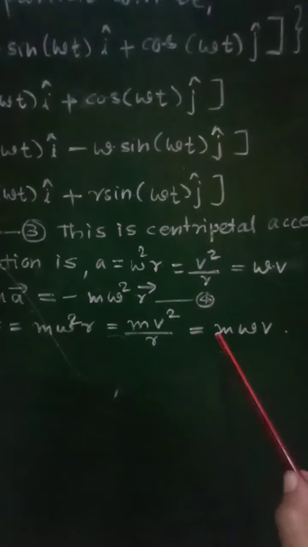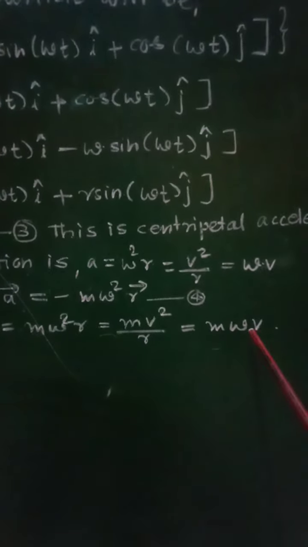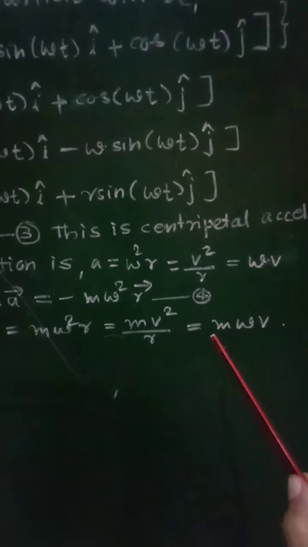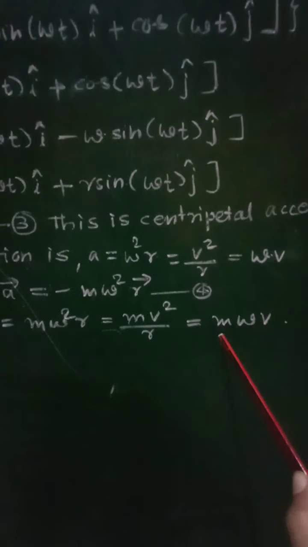Therefore mass into acceleration, m v square upon r, will be equal to m omega v, because omega v represents acceleration, and therefore force will be equal to m omega v. So this is the expression for the centripetal acceleration and the centripetal force.